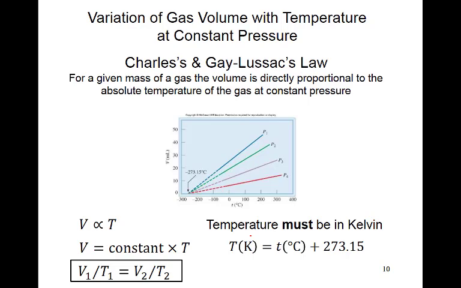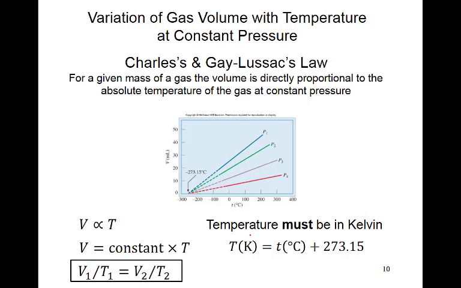The next law is Charles law. It is also called Gay-Lussac law, or in other words, the relationship between volume and temperature at constant pressure. For a given mass of gas, the volume is directly proportional to the absolute temperature at constant pressure. It is a common observation that things expand on heating, but gases expand more. If the temperature of the gas increases, the volume also increases.